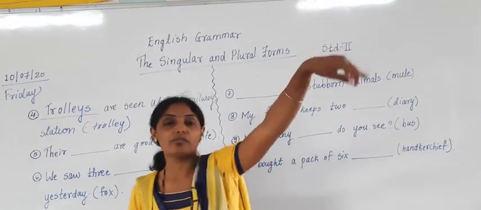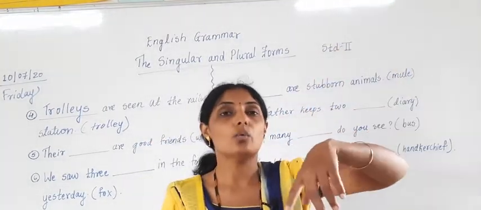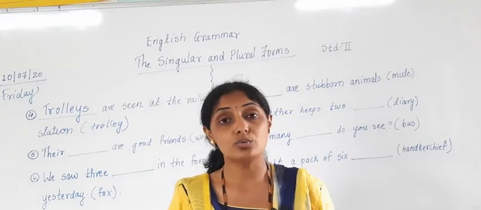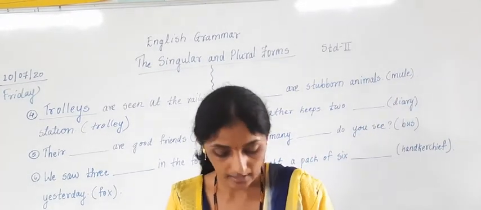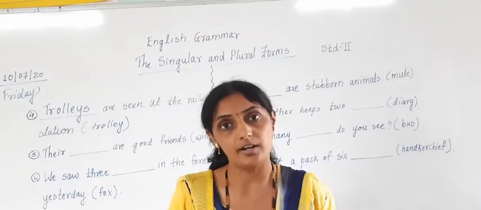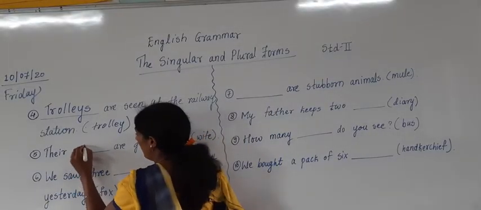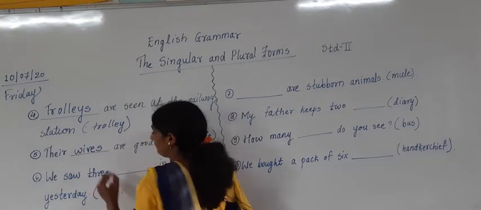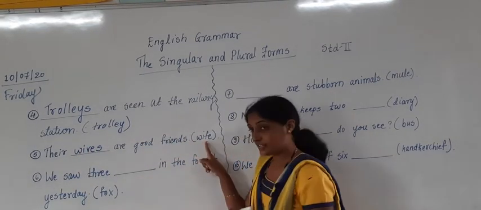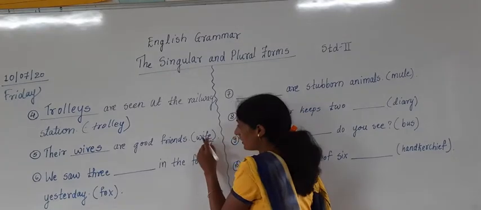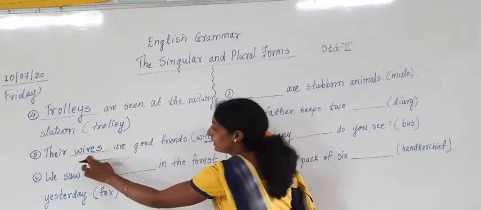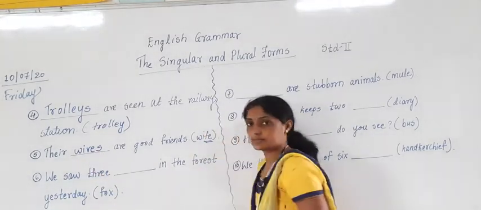Their wives. If 4 or 5 people are standing together, what will we say? Their wives are good friends. So here the answer will be wives. We remove FE, write V and add ES.